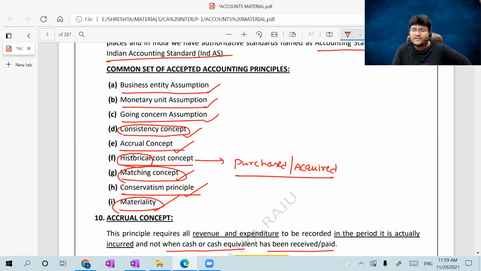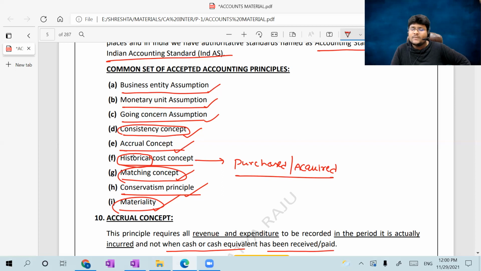That's why you should match the relevant expenses with the relevant incomes. Conservatism principle is nothing but you should be a little bit cautious at the time of recording losses. If any probable future losses are going to occur in the near future, you can record them right now in the books of accounts, but such a concept is not applicable to gains. Gains should be recorded only when they occur.